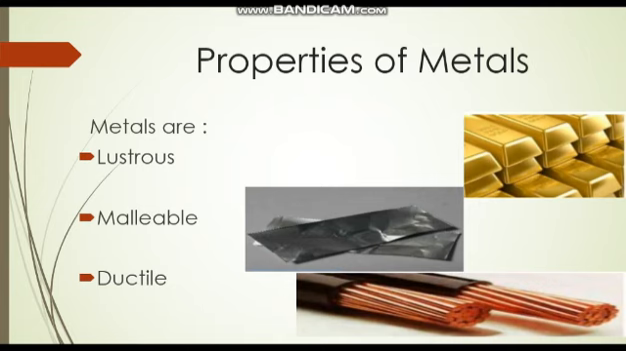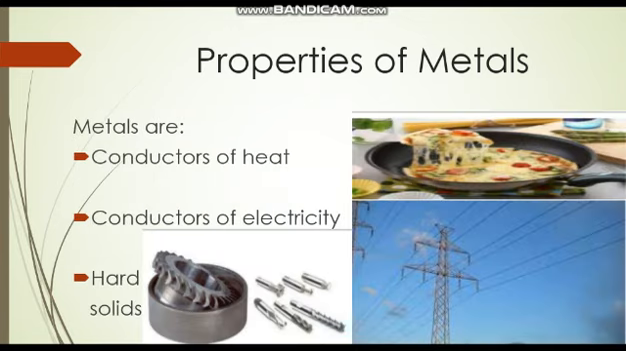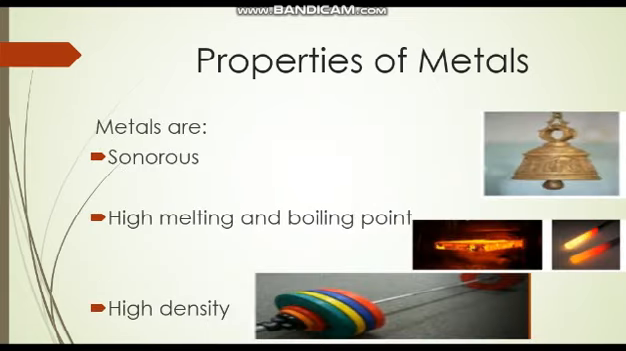Metals are ductile. This means that metals can be drawn into wires. This property is used for electrical wires. Then metals are very good conductors of heat and help in making cooking vessels. They are also good conductors of electricity and used in making electric wires and cables. Metals are usually solids and are very hard, used for making many machinery. Metals are sonorous. Sonorous means they produce a ringing sound when hit. This property allows it to be used for making bells.